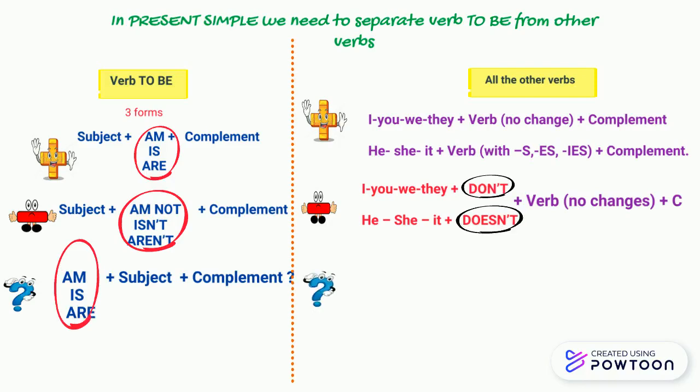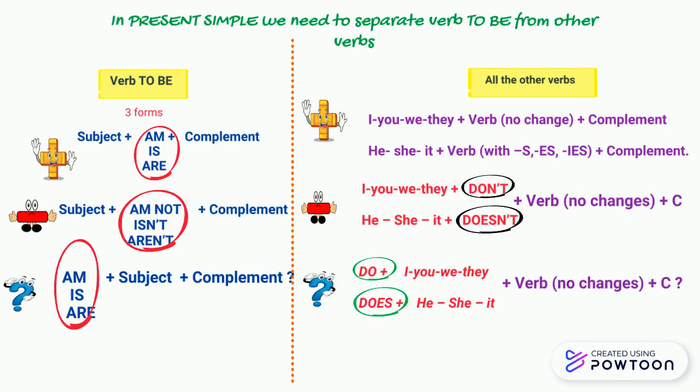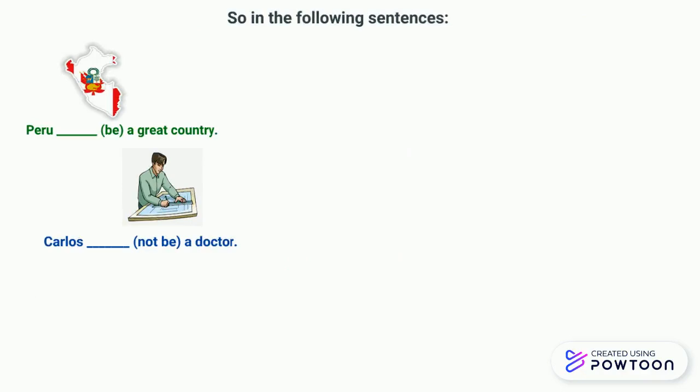And then in questions, we need also auxiliaries. Do for I, you, we, and they, and does for he, she, and it. And the verb again does not change because it's a question. So, in negative and in questions, the verbs are in base form. So, in the following sentences, let's put these verbs in present simple, of course.